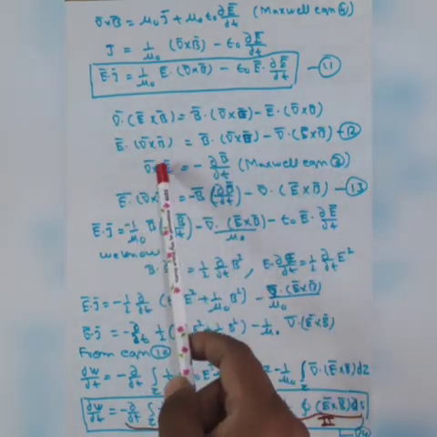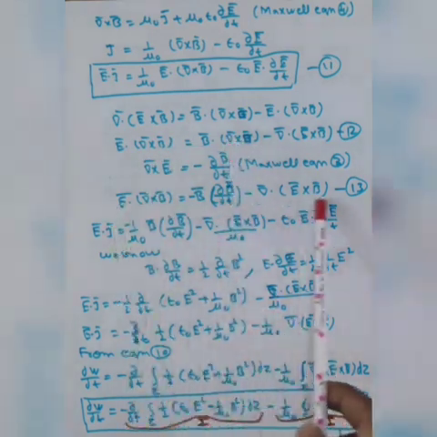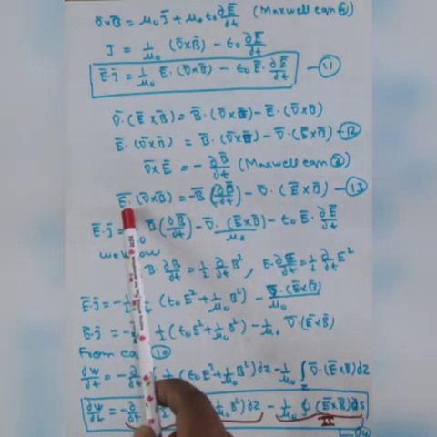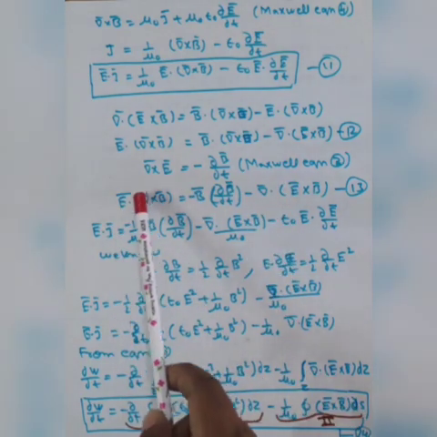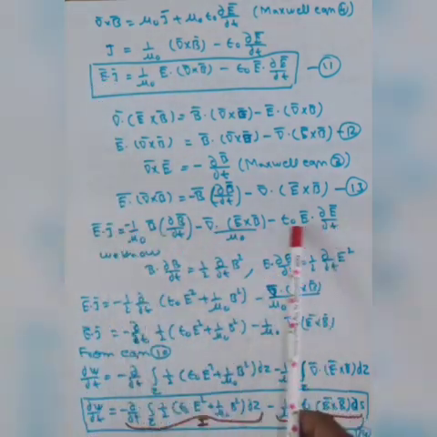The value of del cross E we will put in this relation, you will get this type of relation, and finally, for E dot del cross B, put this value in this relation, and you will get E dot J is equal to this one.